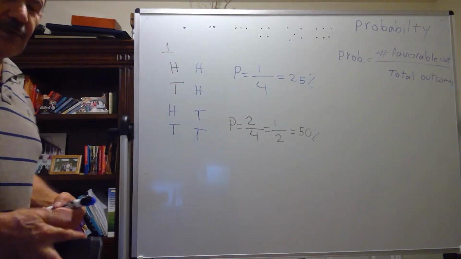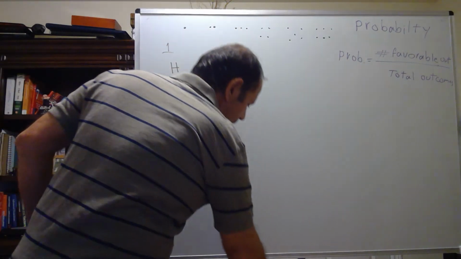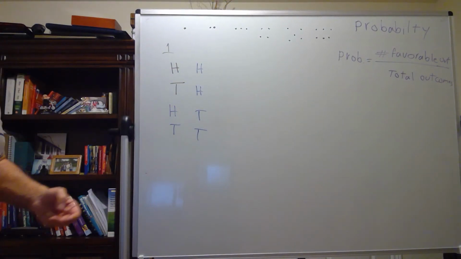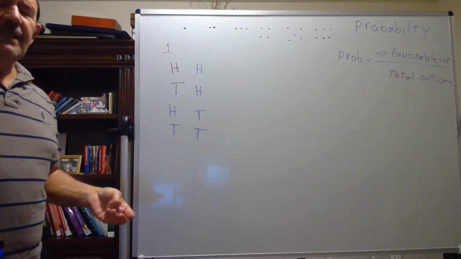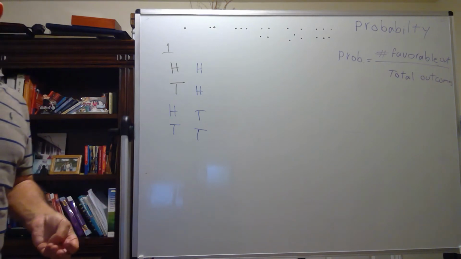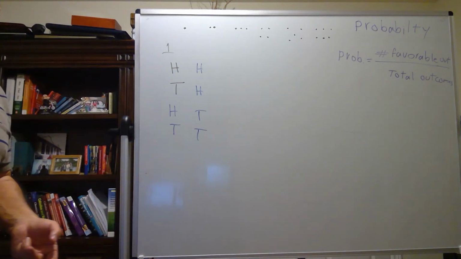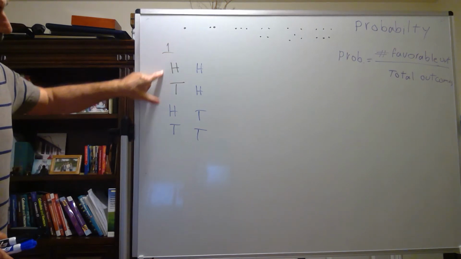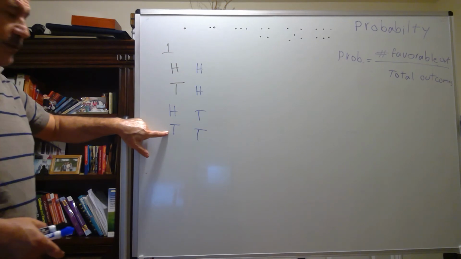If we want to calculate 3 coins, this is the third part, the other type that we can have. If I want to toss 3 coins at the same time, or 1 coin 3 times, what are the total possibilities? We have for 2 coins this 4 situation.